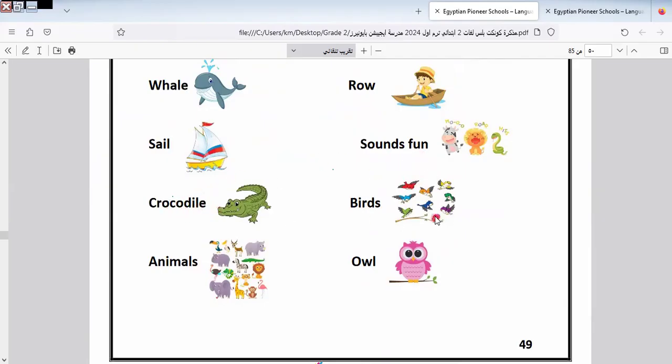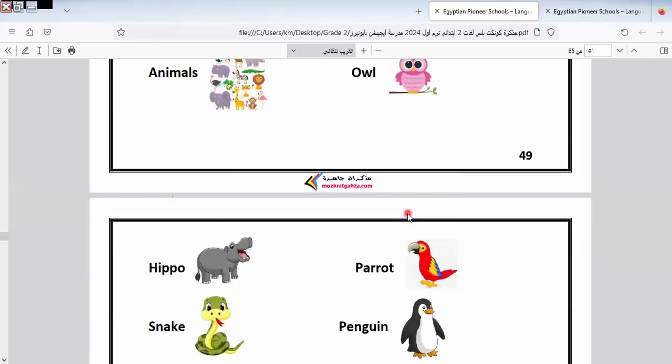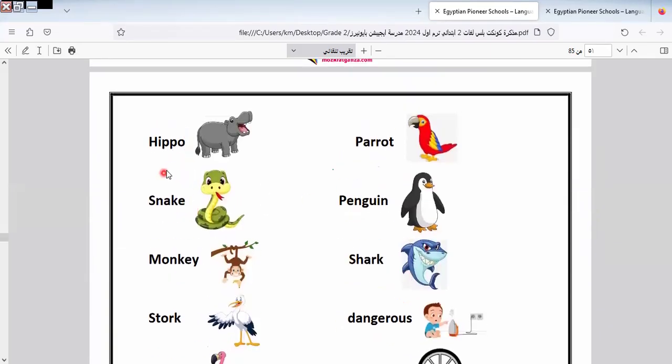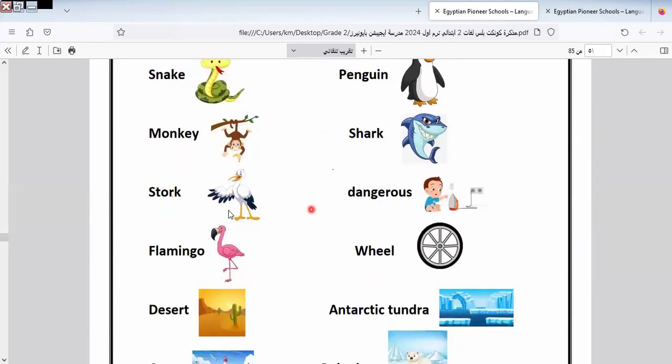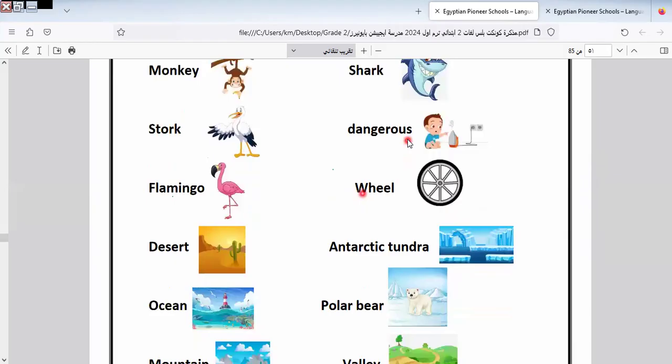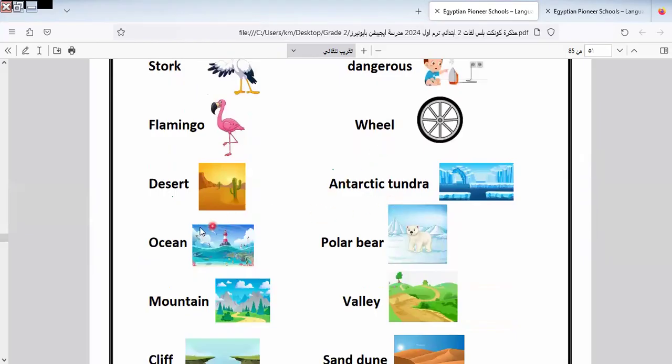Here is crocodile, birds, animals, and owl. Here we have hippo. We have parrot. We have snake. We have penguin, monkey, shark, stork. This is stork. Dangerous. Stork is a kind of bird. Flamingo. This is called flamingo. Whale.